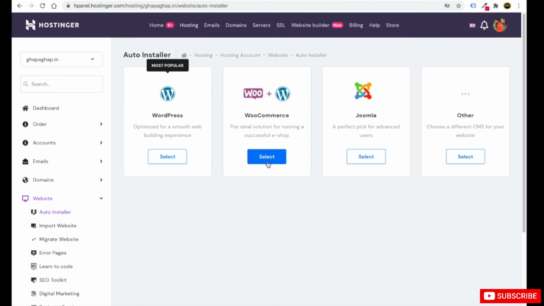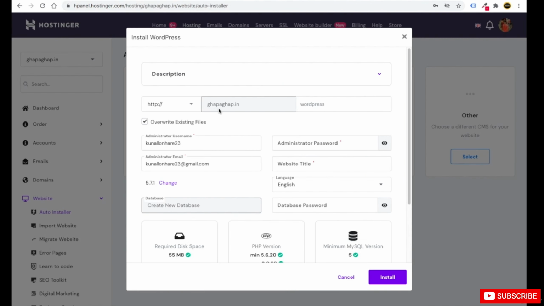Now it is telling you to choose the option which you want to install. You can install WordPress and WooCommerce directly, Joomla, others, or WordPress. It's totally up to you. Most popular is WordPress. You can install it. So just click on select. Now you are installing WordPress on this domain, that is ghapaghap.in. Okay, you can make it HTTPS.